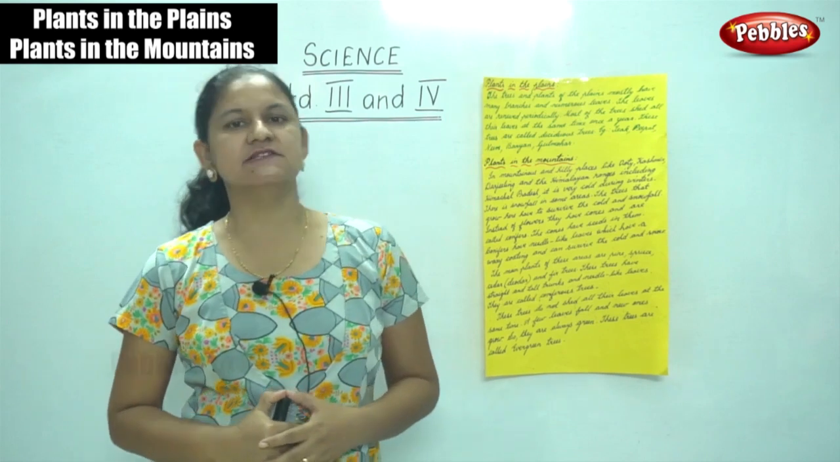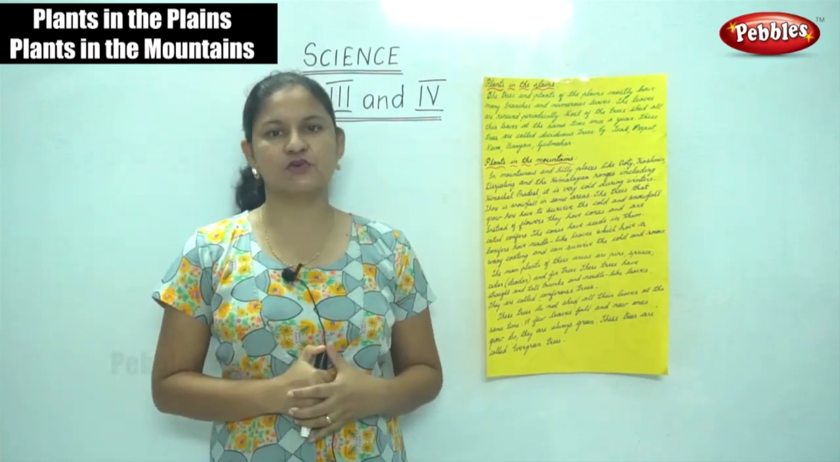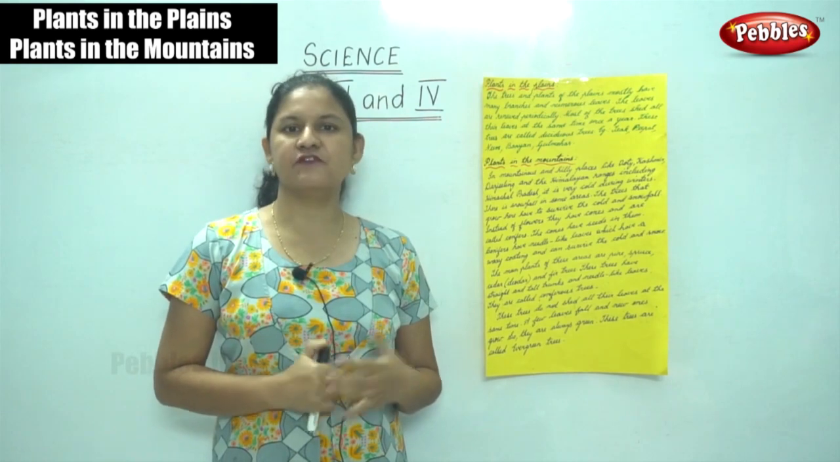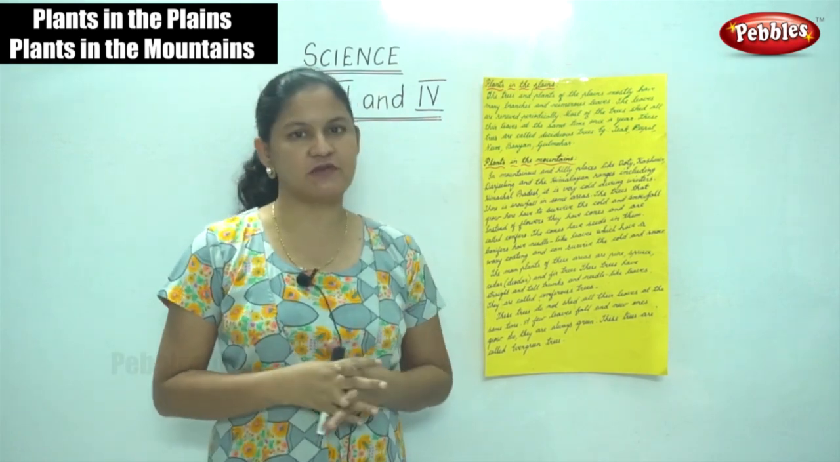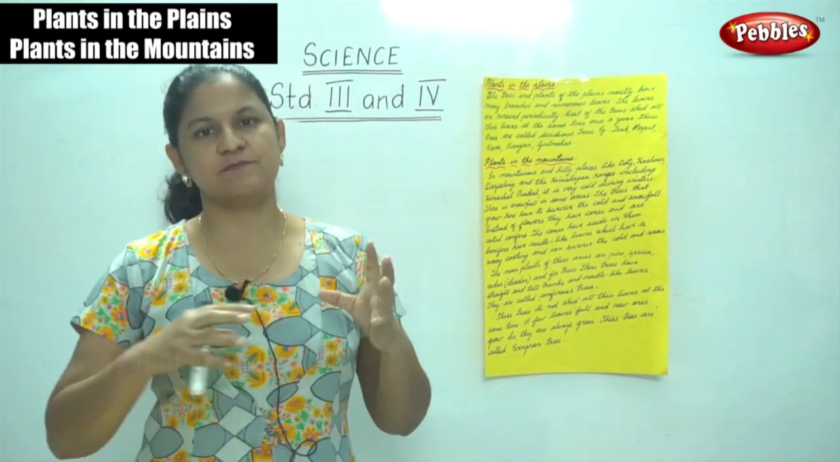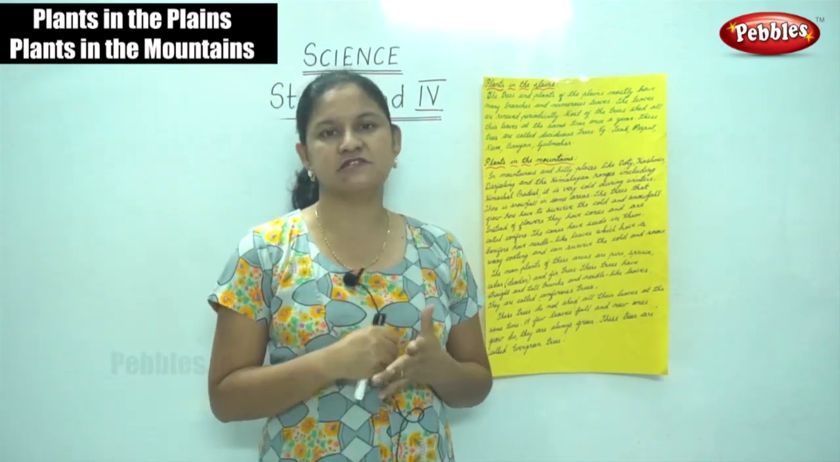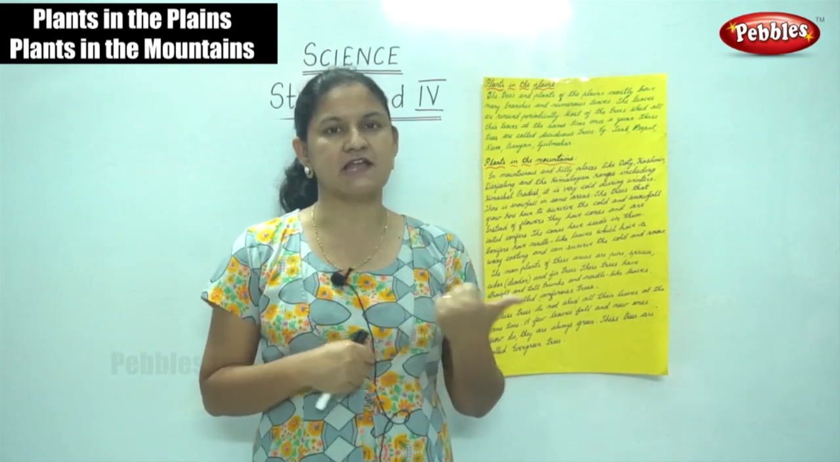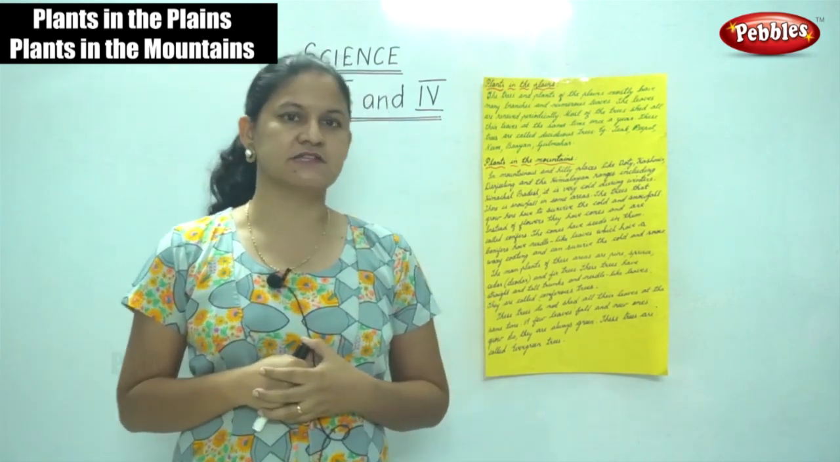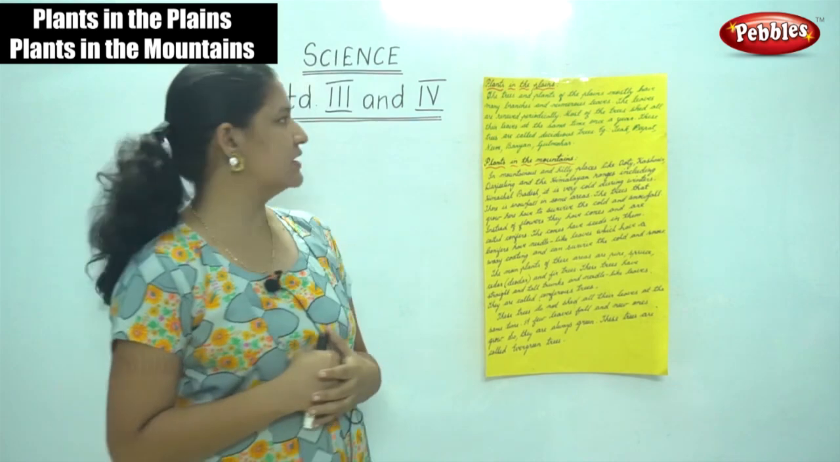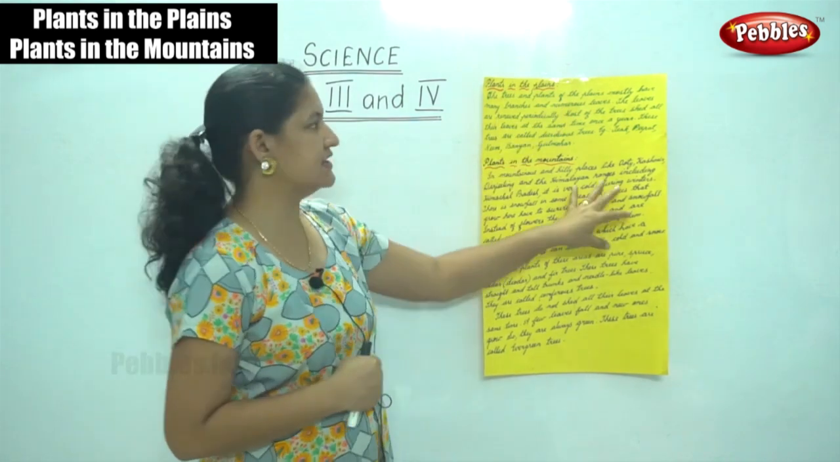So we have seen that terrestrial plants are plants that grow on land and can be found in various geographical regions, and terrestrial plants can be classified into plants that live in plains, in mountains, deserts, in swamps and in coastal areas. Now we are going to talk about plants that live in the plains.